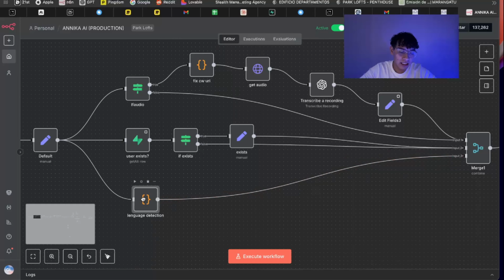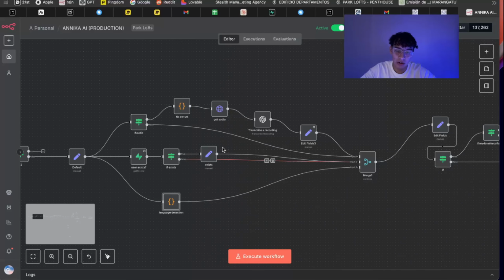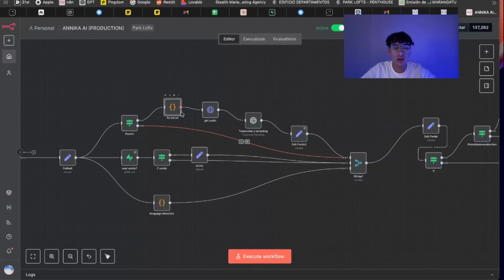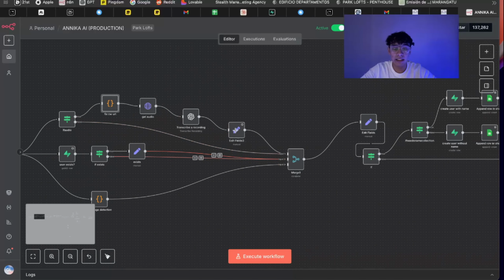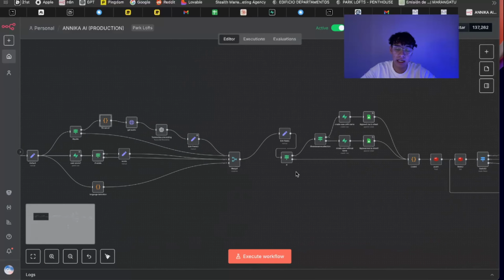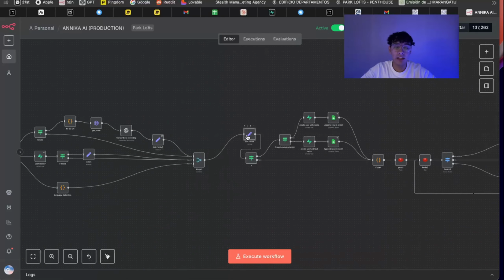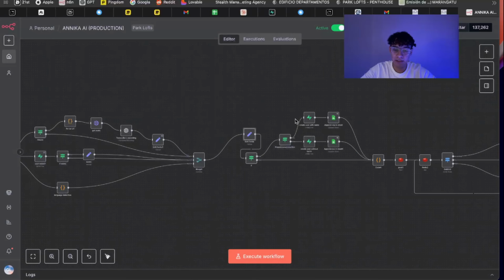We have a language detection. We're not using this that much, but I just leave it there because we can use it in the future for other things. Then we have a code node that fixes the Chatwoot URL. We get the audio. If it is an audio, we transcribe the recording and then we set it in here. We have this merge node that puts all the data together, and then we go. As you guys can see right here, what we did is just clean up all the data of the user again, to send it clean.